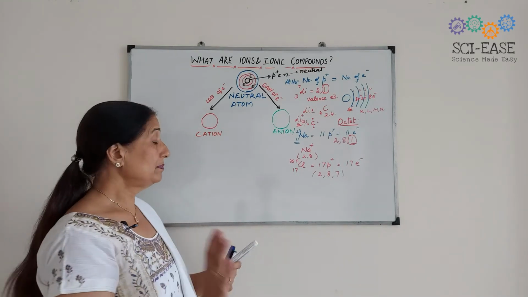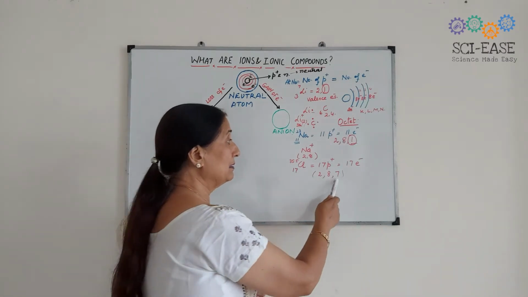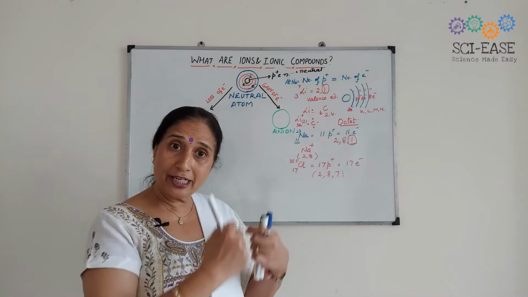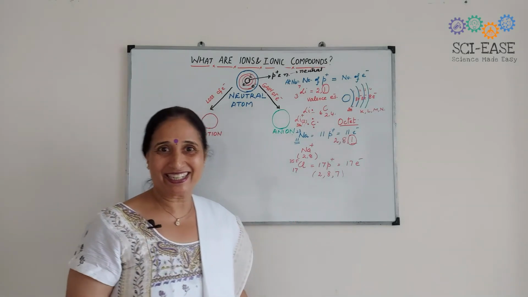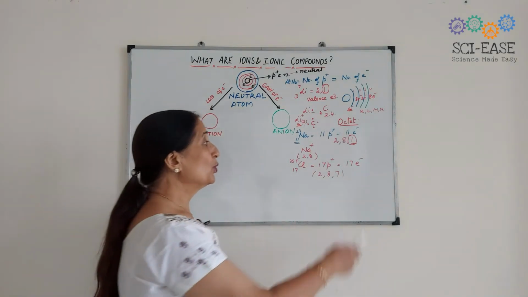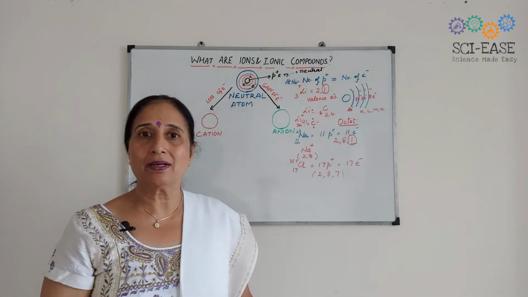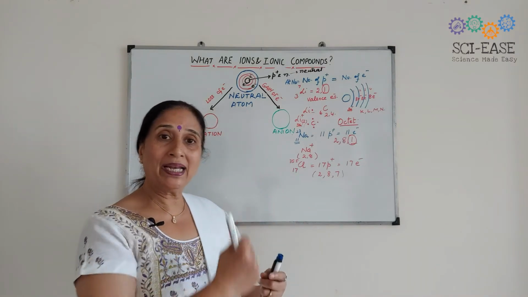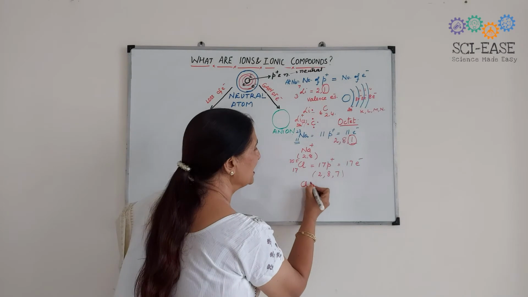Now what will be the case? Either it should lose these 7 electrons or it should gain 1 electron to complete its octet. To lose these 7 electrons, a lot of energy is required. So it will gain 1 electron and result in the formation of Cl-.